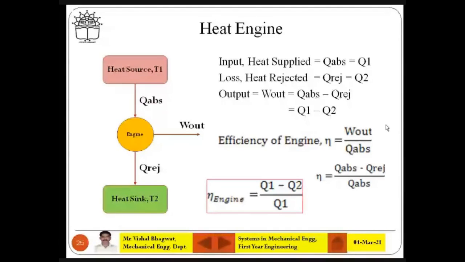So in heat engine, as this is happening naturally, what is happening? You take heat from the high temperature body and send heat to the low temperature body. During this process, work is getting produced by the engine. So this heat transfer is happening naturally. That's why the performance of the engine is measured in terms of efficiency. Efficiency of engine is output divided by input. Input is Q absorb here, and output is the difference between Q absorb and Q rejection. You get Q1 minus Q2 divided by Q1. That is the engine. Fine.